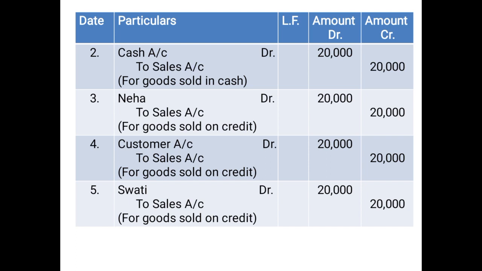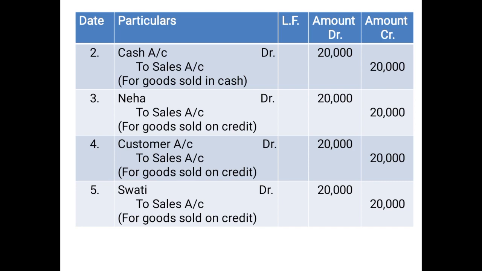So these are the examples related to sale of goods, children. I hope these examples and the logic behind them are clear to you. It is somewhat like purchases, and don't forget, whenever the goods are sold in cash or credit, sales account will always be credited. You just have to see what is to be debited. And another thing you need to remember: sales account will be used only and only for the sale of goods, that means the items in which the business deals.